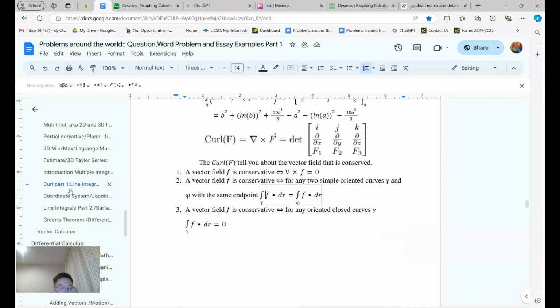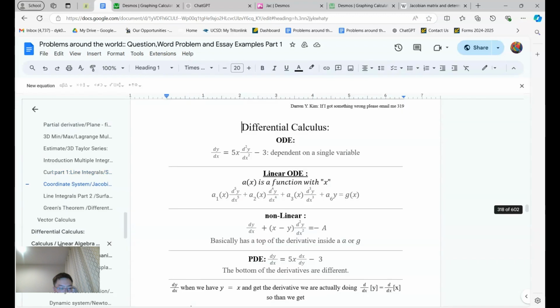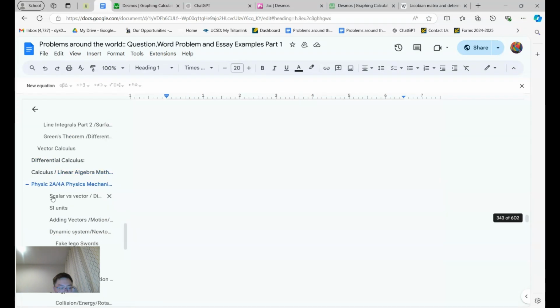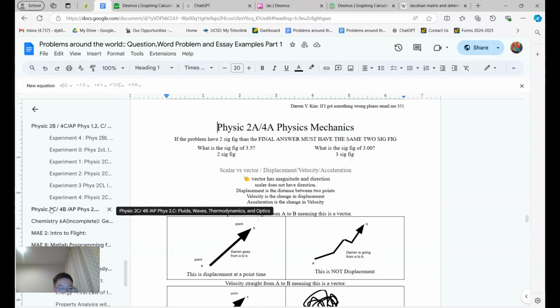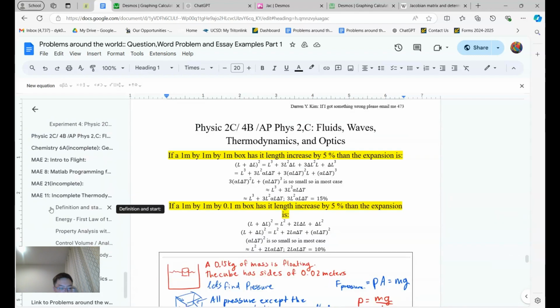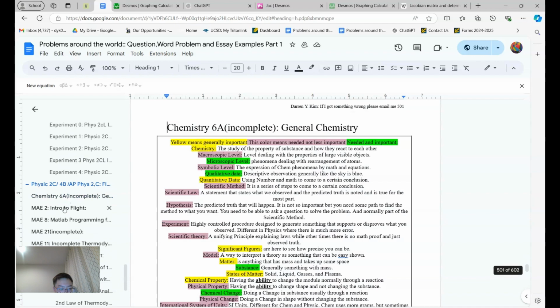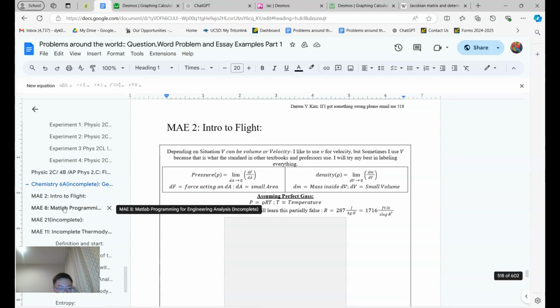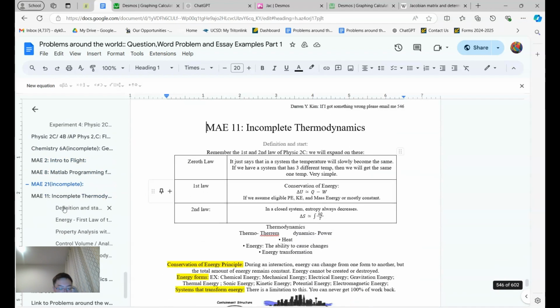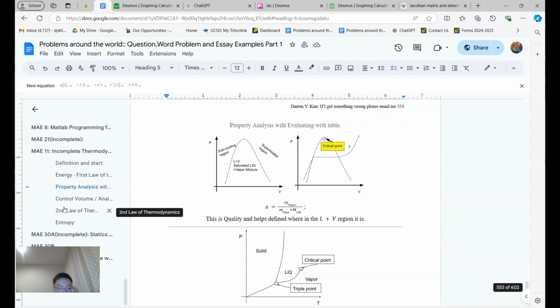Oh, by the way, just so you know, this up to here will be all the math I learned from the math department and all the physics I learned personally. And then after that will be all of the chemistry I learned from the chemistry department. But then it's going to be MAE. There are MAE classes with surprisingly a lot of math, which is going to teach you a lot about Fouriers and series.